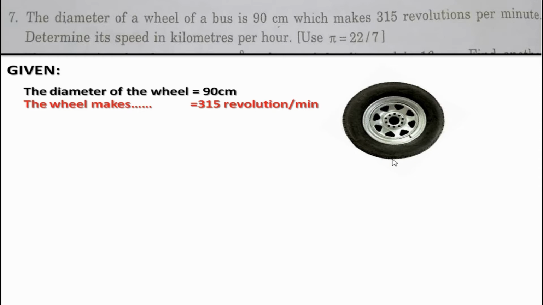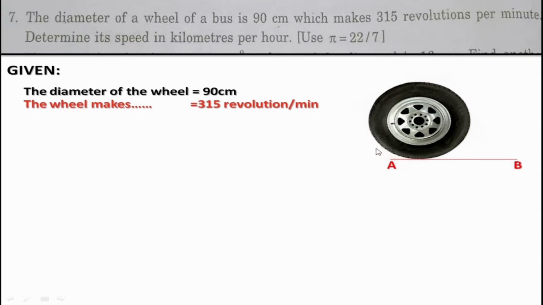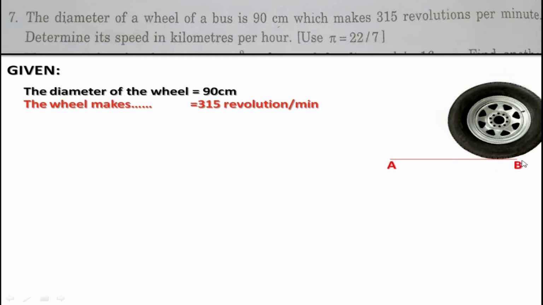Here is a wheel. Let us take this blue line as a road. Okay, this wheel is on the road. So if this wheel covers a distance of A to B, this is any distance on the road, I am taking any distance, and this wheel covers the whole distance from A to B in one revolution. Here you can see this wheel is covering the distance from A to B in one revolution.